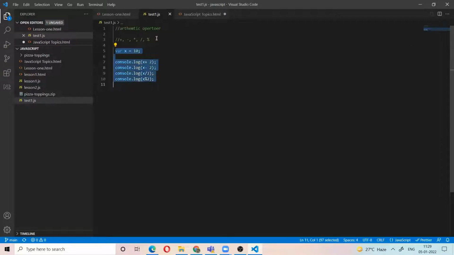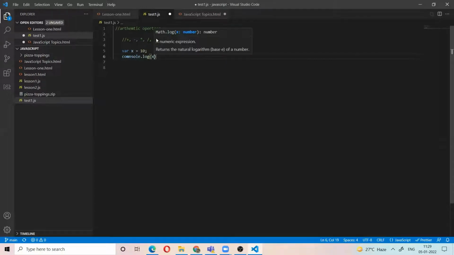Along with this, in the arithmetic operations we have some other things like x plus plus. For example, where x equal to 10, if you do console.log x plus plus, what is this? It is nothing but x is equal to x plus 1.